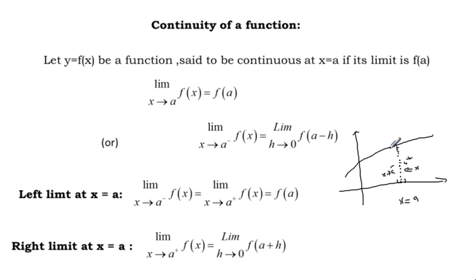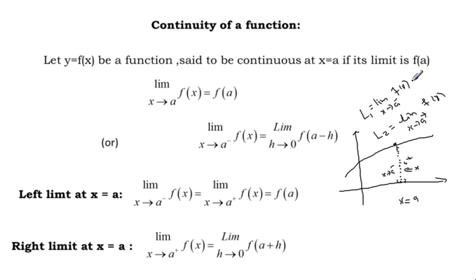So the left limit, L1, equals the limit as x approaches a from the left side of f of x. And whenever x approaches a from the right side, let the right side limit be L2, the limit as x approaches a from the right side of f of x.